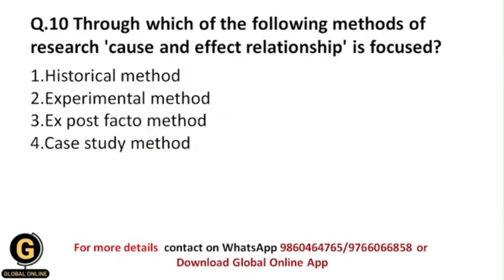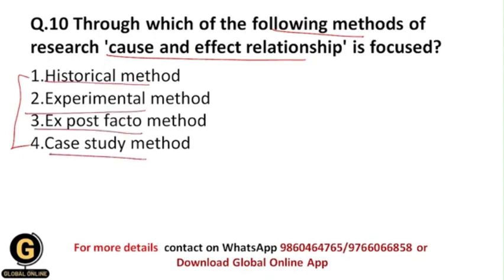Next is, through which of the following methods of research is the cause and effect relationship focused? In these research methods, which is the method in which cause and effect relationship is studied and focused? Whether it is historical method, experimental method, ex post facto method, or case study method.